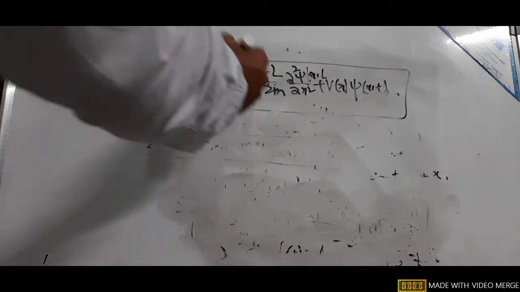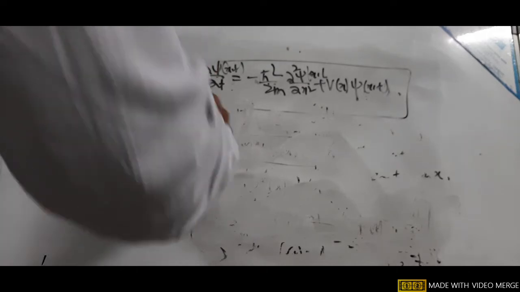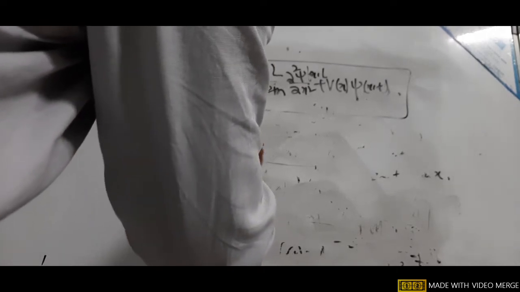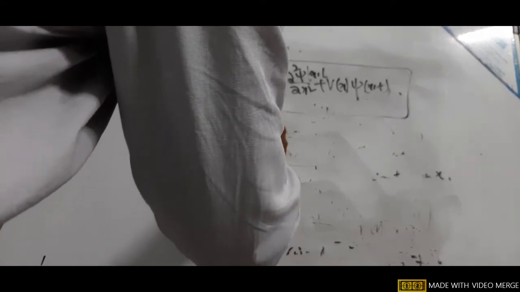This is time dependent Schrodinger equation, and after this we got the time independent Schrodinger equation, minus h square by 2m del square psi by del x square plus V(x) psi(x), which is equal to E psi.